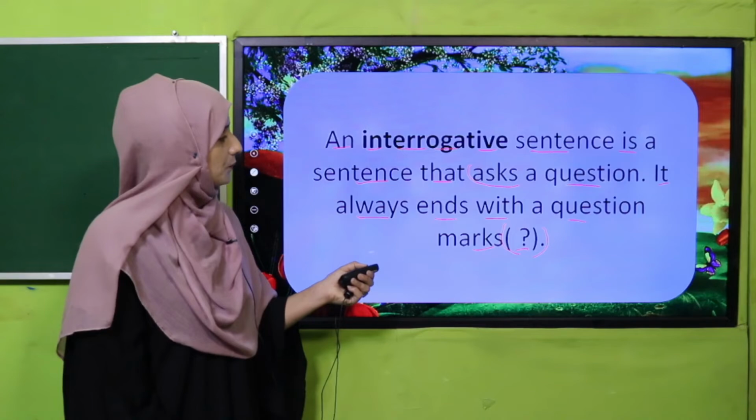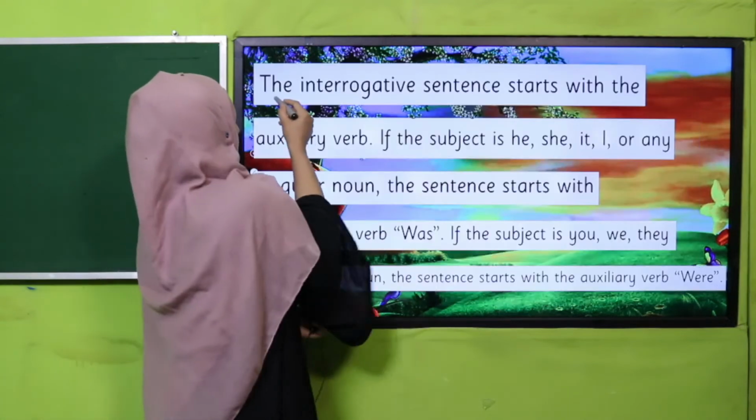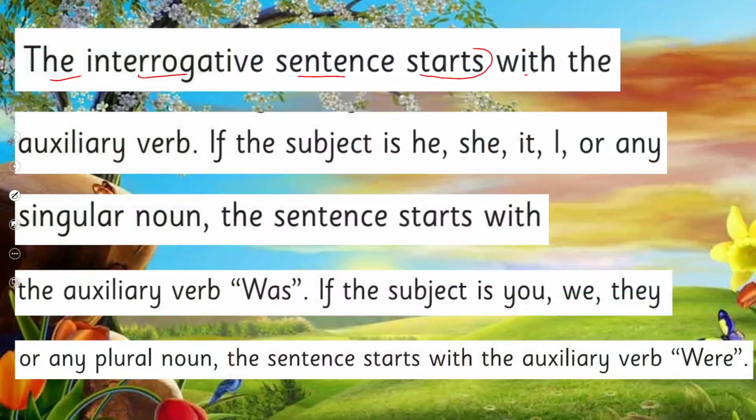You can see the interrogative sentence starts with the auxiliary verb. My dear students and my dear fellow teachers, their structure is totally changed. We have to make some changes while making an interrogative sentence.